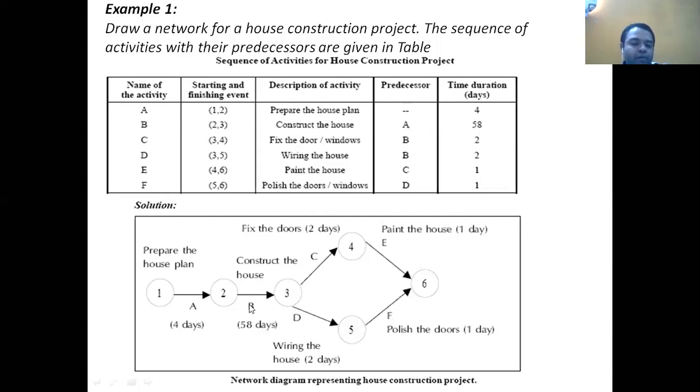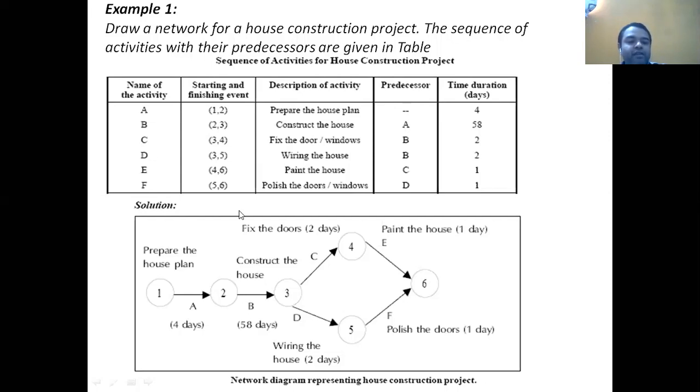To start the B activity, it is necessary to complete the A activity. After completion of A activity, then and only then can we go for the startup of the B activity.